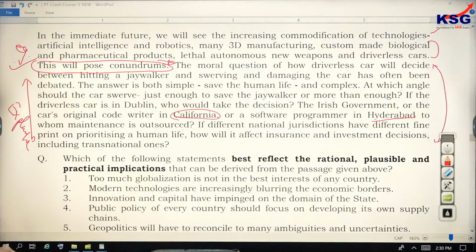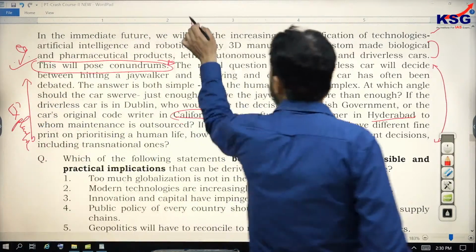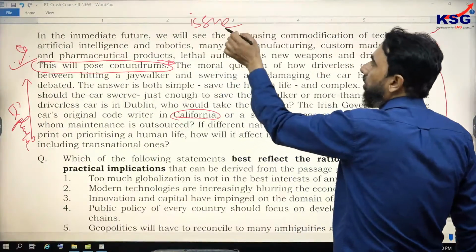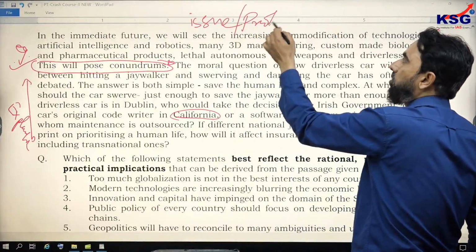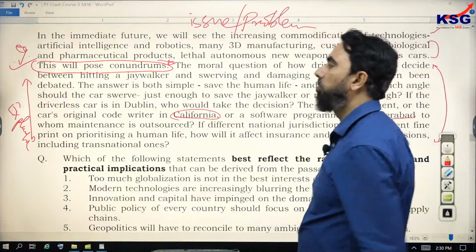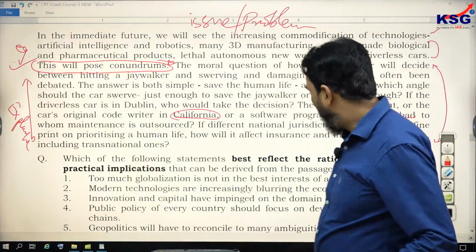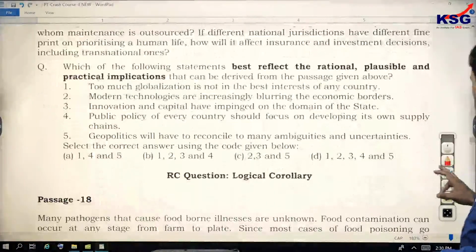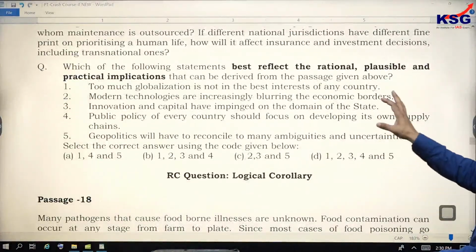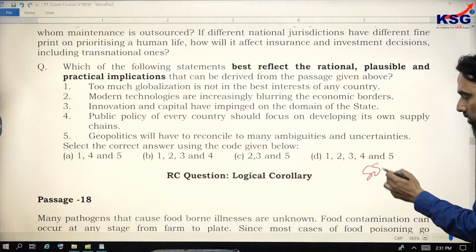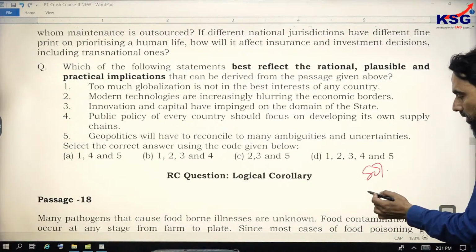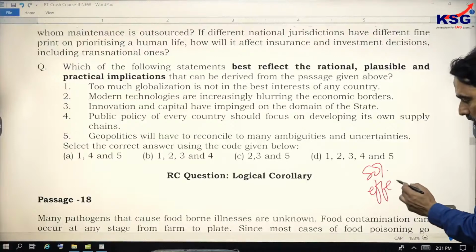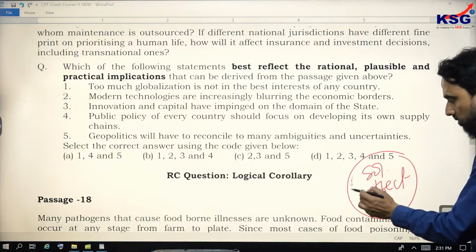It gives you the idea. Now the issue or the problem of the passage is clear to everyone: increasing commodification of technology will pose challenges in future, the conundrums. We are supposed to find the statements that are the solution or the effect. इस तरह से आप जल्दी कर लोगे अपना आंसर.